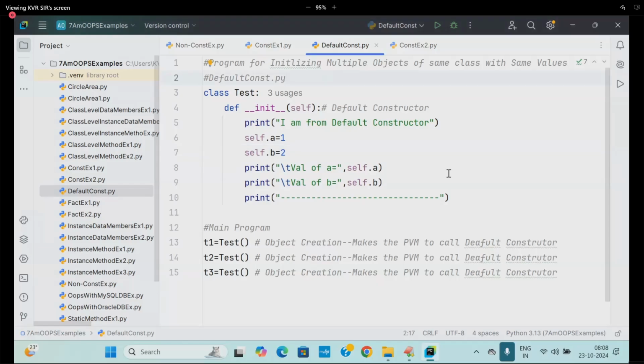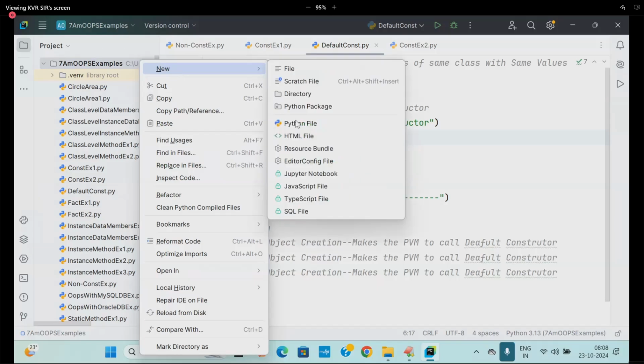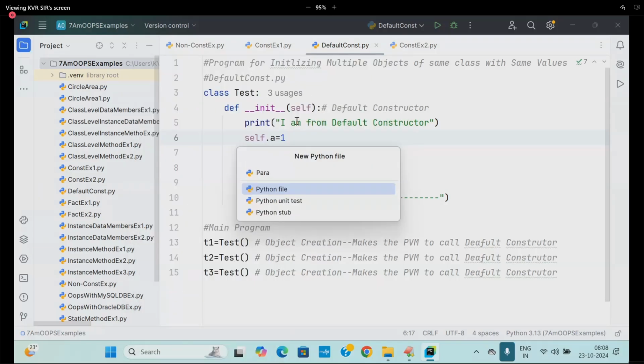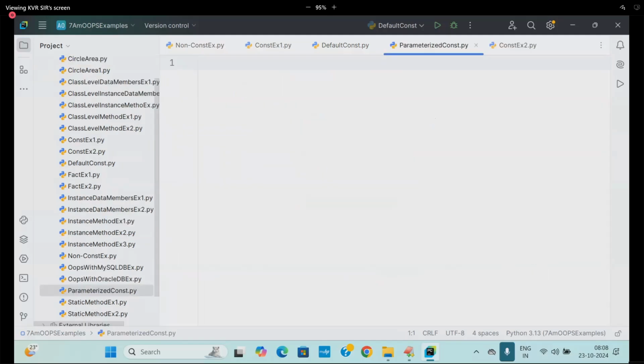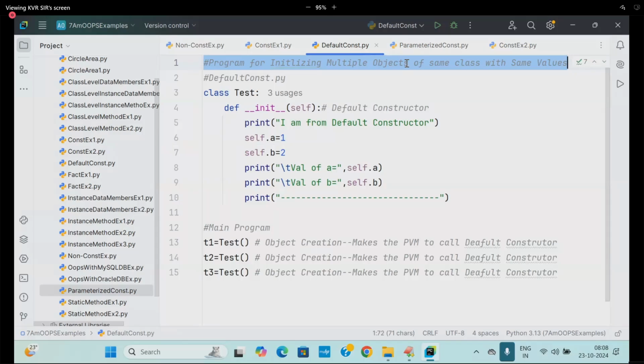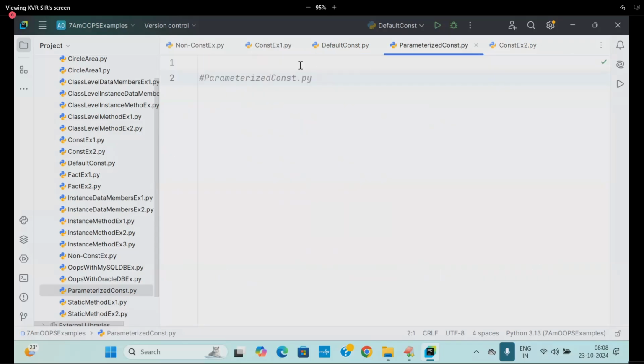Next example, I want to go for the parameterized constructor. Let me go to the next one. So here I am going to write parameterized constructor dot py. There I am writing it. Program for parameterized constructor. Program for initializing multiple objects of the same class with different values. Different values I'm going to take up.